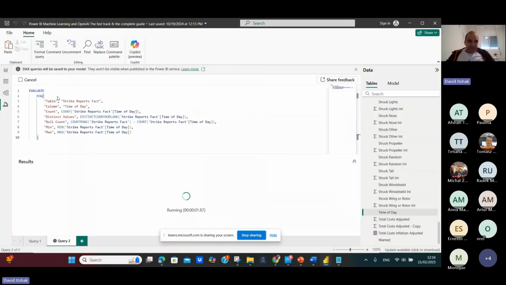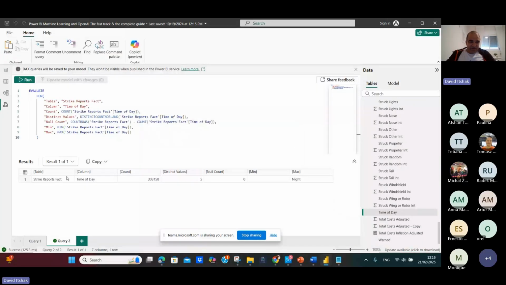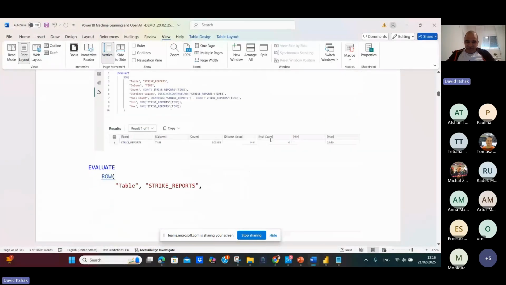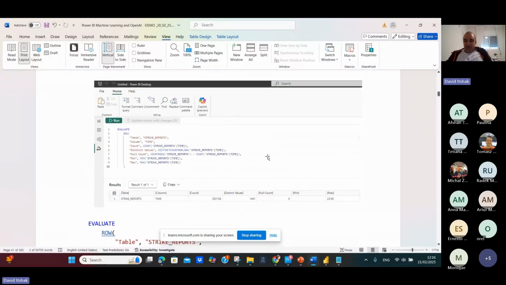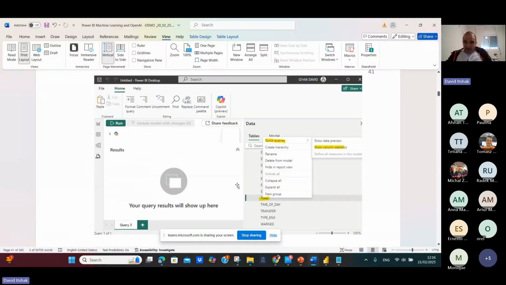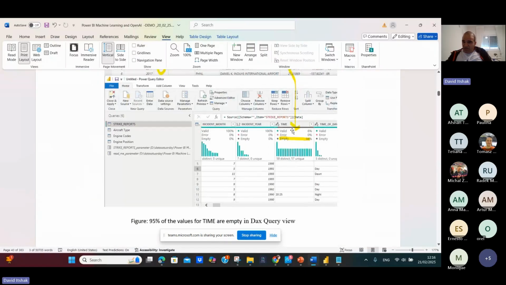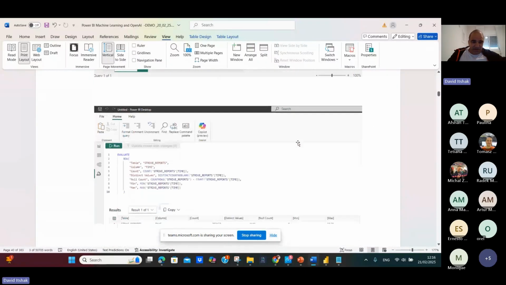It's new, and it's very handy because you get the distribution of the data and it creates the query in DAX. So here it is, and we can see that the time report field is not a good candidate to be the date table. Why? Again, because there are a lot of empty values. So let's go search.